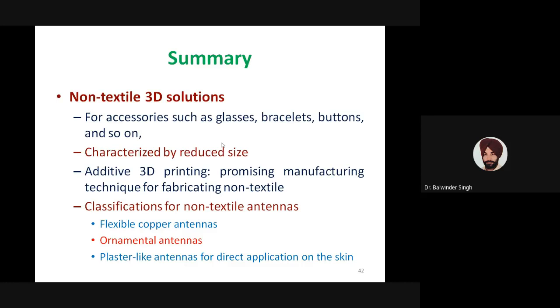Reduced size is the main characteristic of non-textile antennas. We saw different fabrication techniques, and out of those, additive 3D printing is a promising manufacturing technique for fabricating non-textile antennas, which is coming up as a very good solution. We discussed those techniques also. We discussed non-textile antennas under three categories: flexible copper antennas, ornamental antennas, and plaster-like antennas, which are used for direct application on the skin.